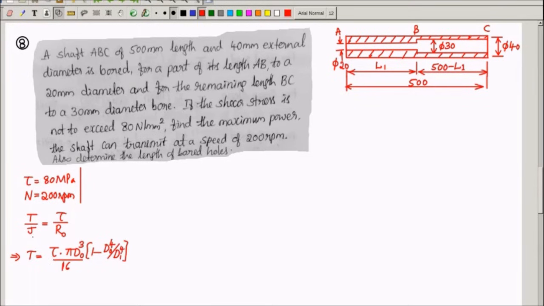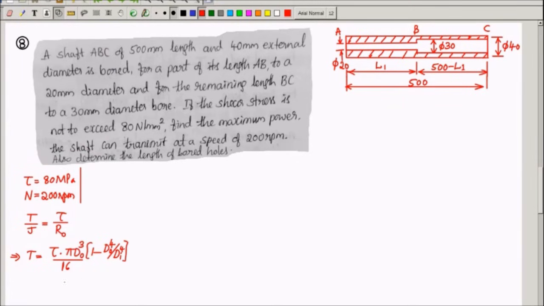How I got this? I substituted for J. J is nothing but pi into D naught power 4 minus Di power 4 divided by 32. R naught is D by 2. So when I cancel D naught, I will get D naught cube here. I have taken D naught power 4 outside and cancelled one D naught. And 32 by 2 will become 16. If you want, you write one more step for this.